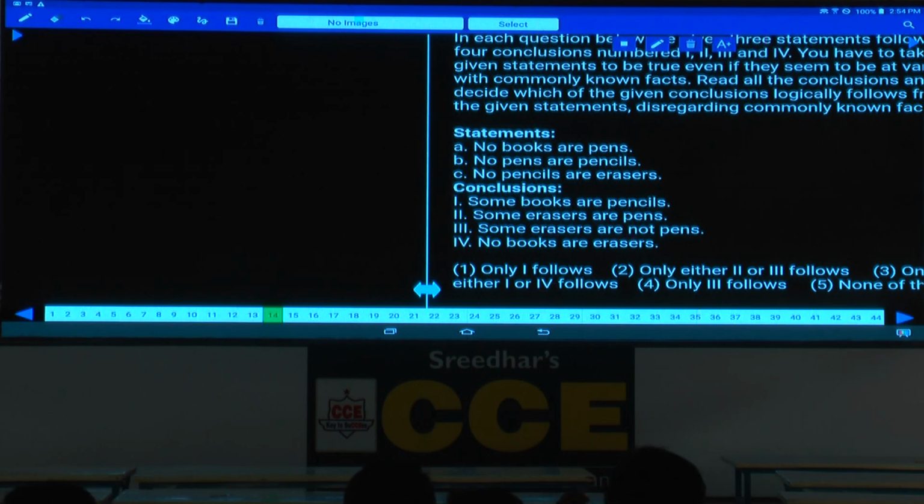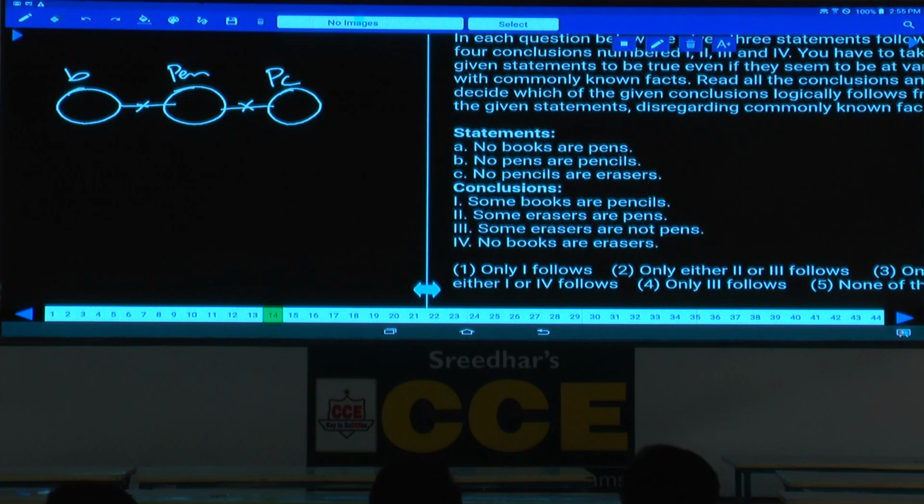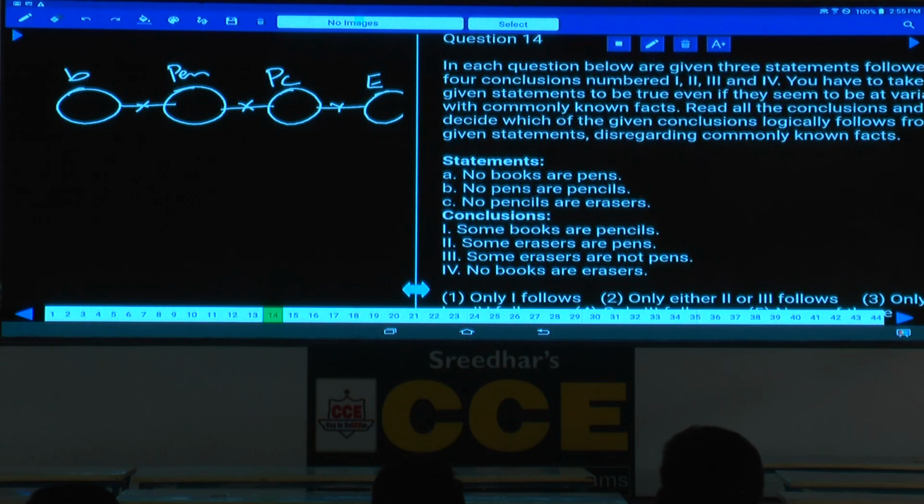Then next one, and question number 14. No books are pens, no pens are pencils, and no pencils are erasers. Now, sir, if you observe here, all these statements are what? Negative statements. As all the statements are negative, then affirmative conclusion cannot be drawn, isn't it? These will be false, isn't it? Question number 14, these will be false.